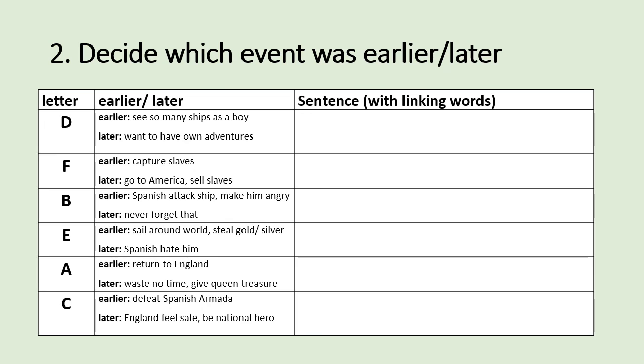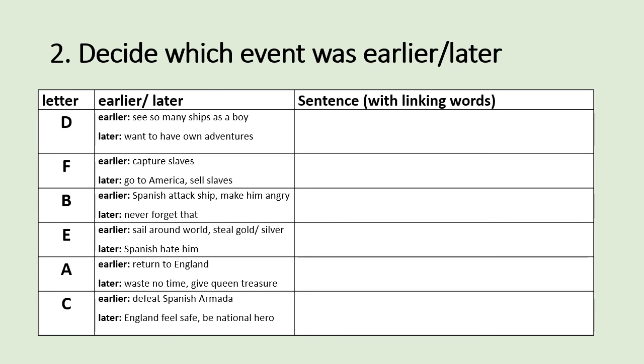In picture F, he first had to capture the slaves so that he could later go to America and sell them. In picture B, he only hated the Spanish, and he never forgot what they did to him, because before that, the Spanish attacked his ships and made him angry.